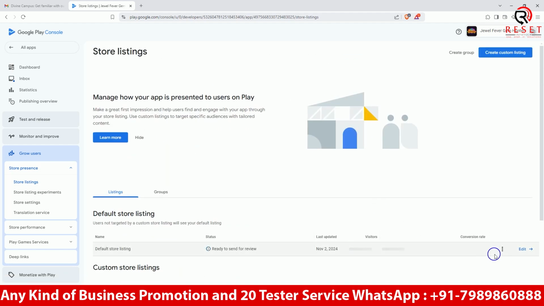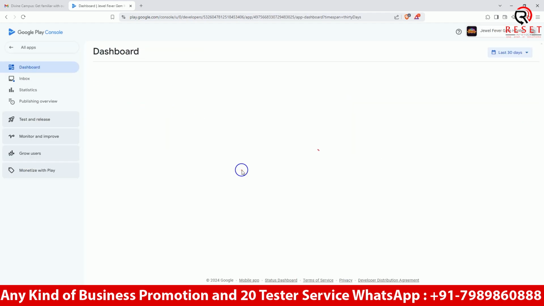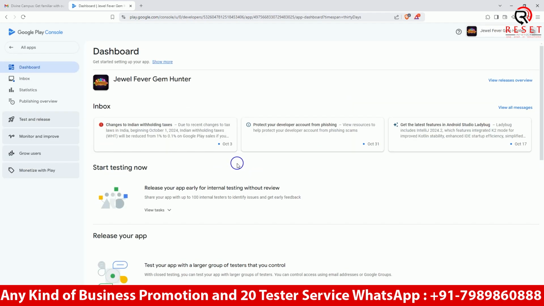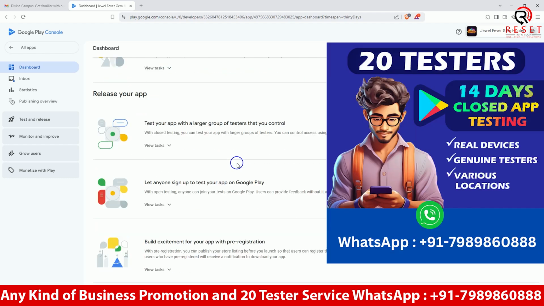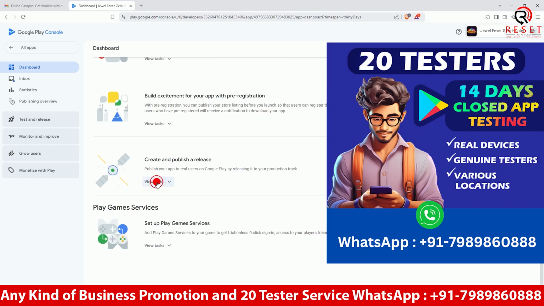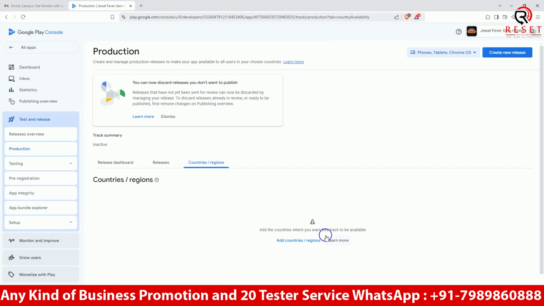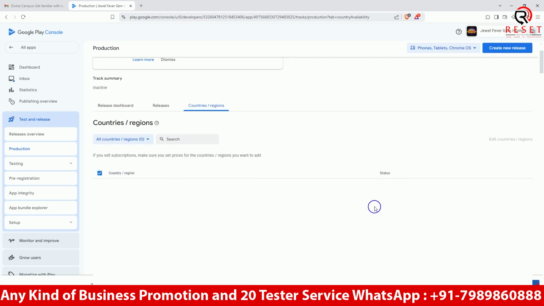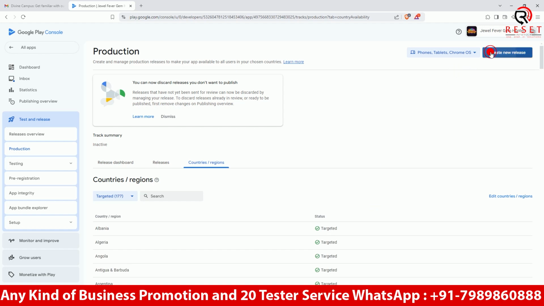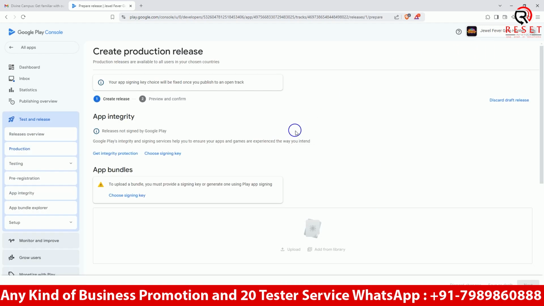Nowadays content is such an important thing, it is going to get a review here. As you can see, it's ready to be sent for review. Nowadays we can send the description for review, and after that you can release your application also. So right now there's no need to worry, because I have made sure it matches the Google policy. If there is any rejection, I will get a mail, and according to that I can fix it. I have selected all countries here.